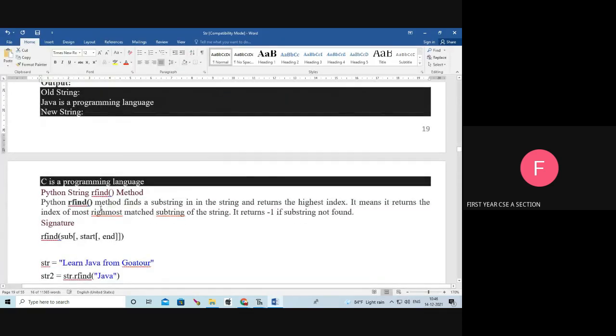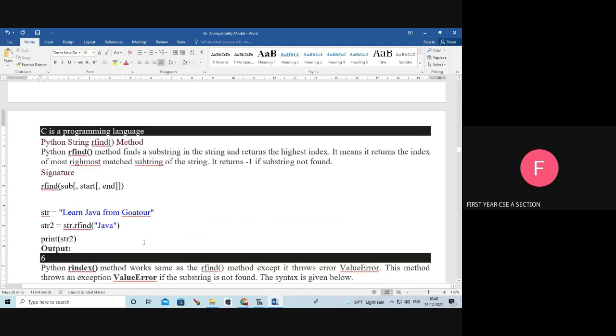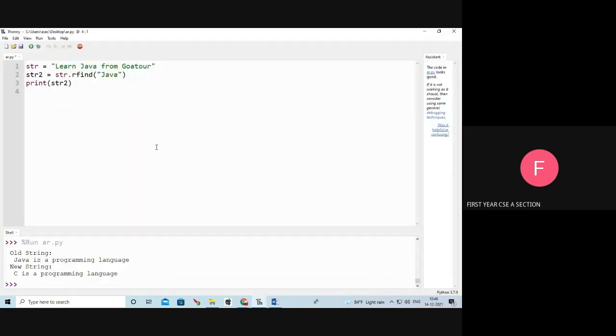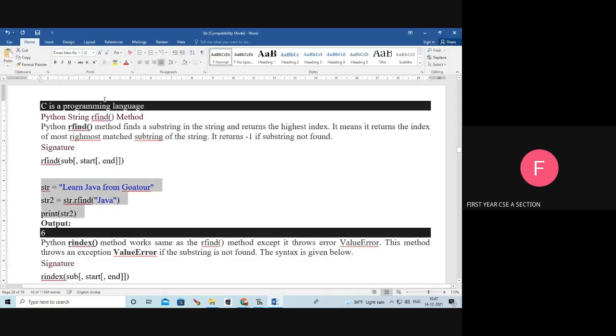Next, rfind method. It finds a substring in the string and returns the highest index. For example, str equal to "learn Java from Goa tour". str2 equal to str dot rfind of Java. See, what is the rfind? It returns the highest index.